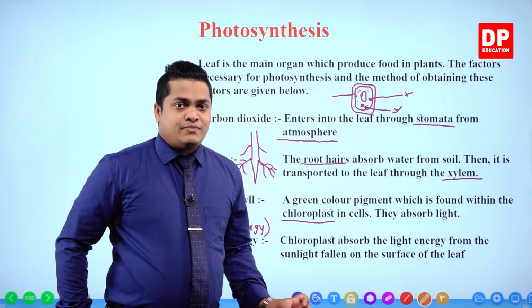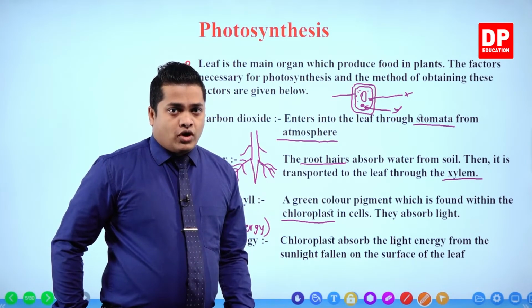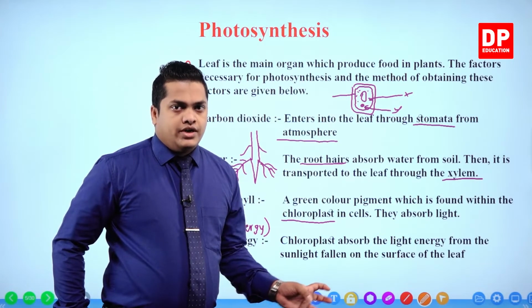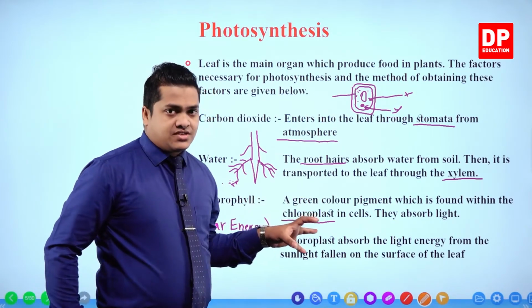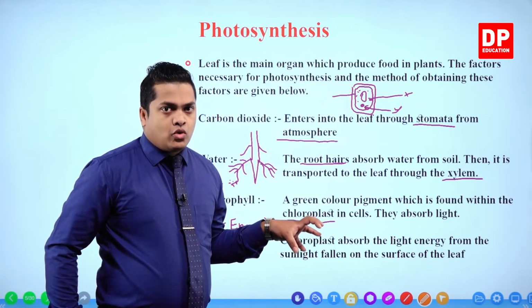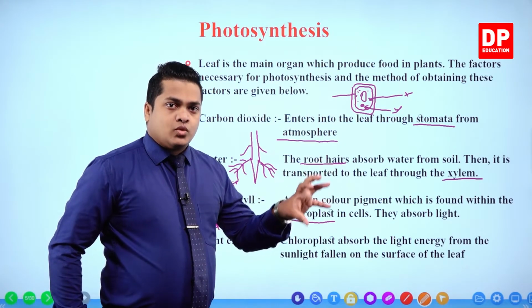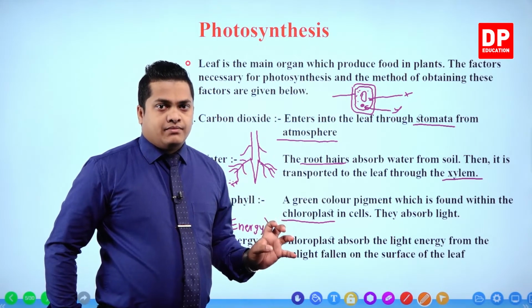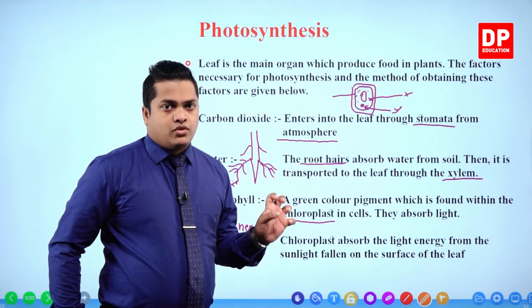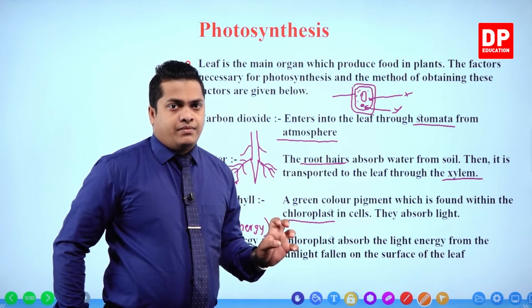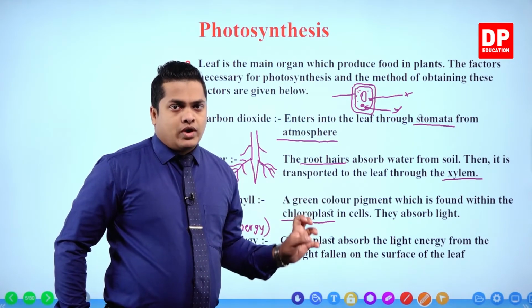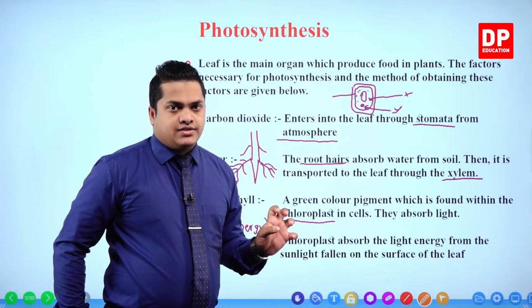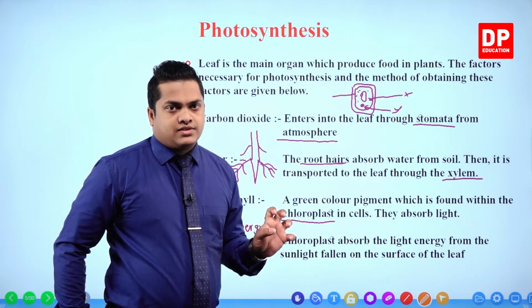In that cell specially, there is an organelle called the chloroplast. Within the chloroplast, you can observe this green color pigment called chlorophyll. Chlorophyll helps to absorb sunlight, the light energy necessary for photosynthesis.